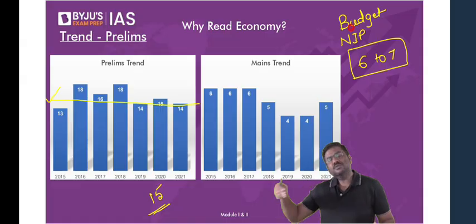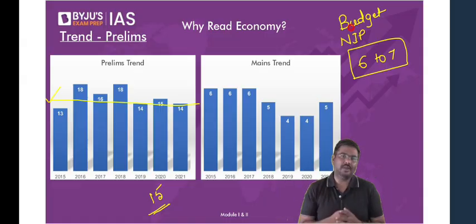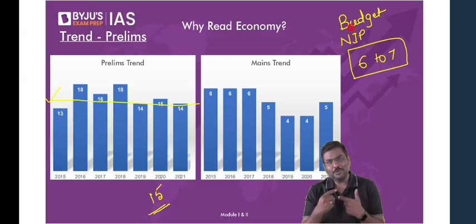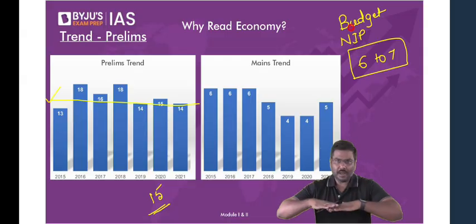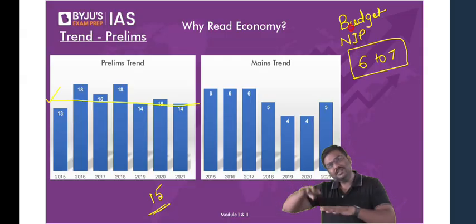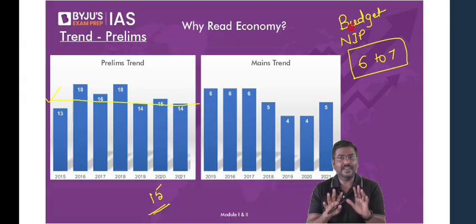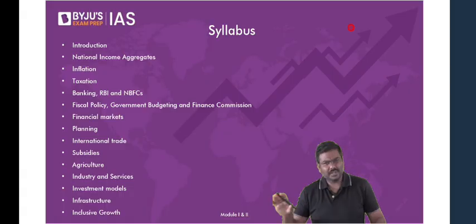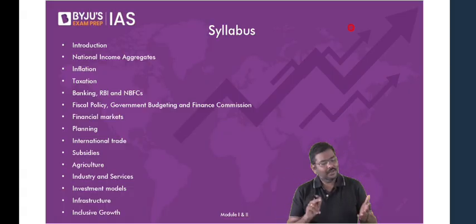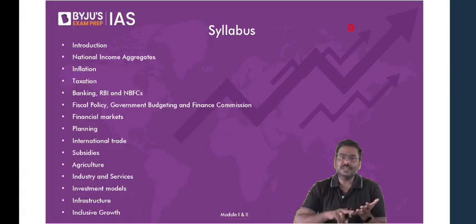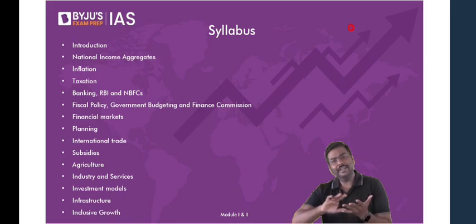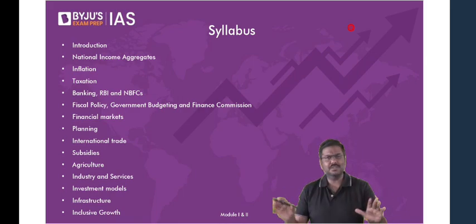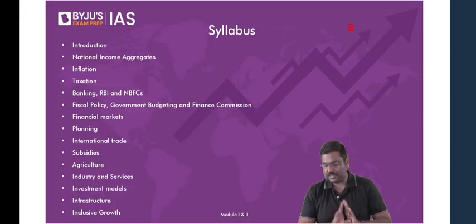Couple of years ago, this was asked in the geography paper. So whatever we discuss, I hope you understand, there is an overlapping part, right? You will also have to apply this knowledge in other papers as well. So that is very important. Please remember that. So on an average, this is the trend. Do not worry about the trend. What I would recommend is Indian economy is important for prelims as well as mains. Do not ignore this subject along with all the other subjects. Even this is a very, very important subject.